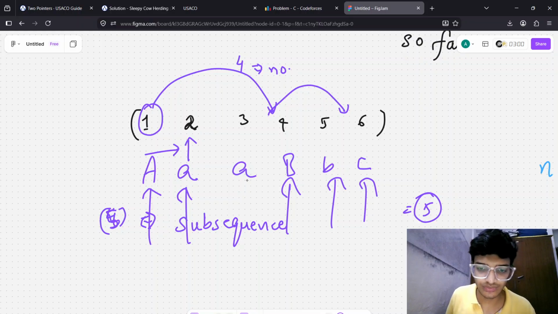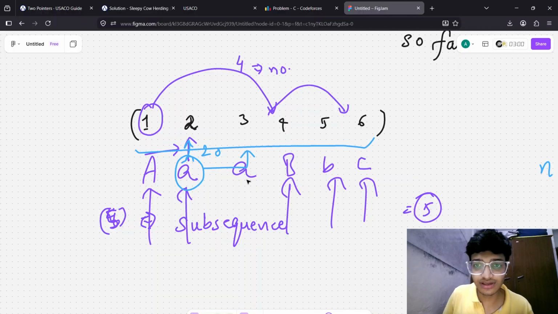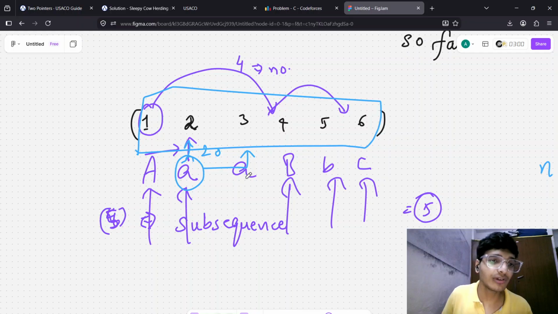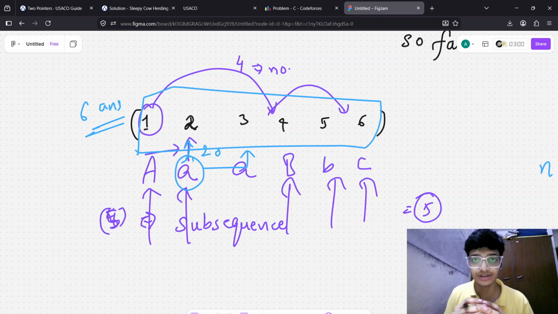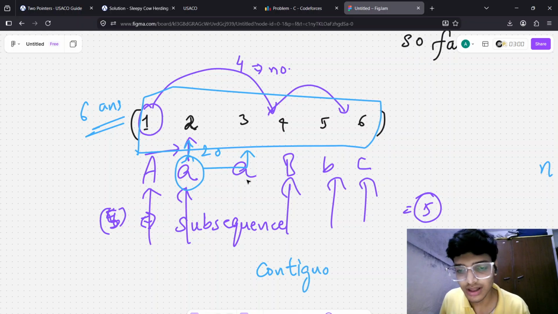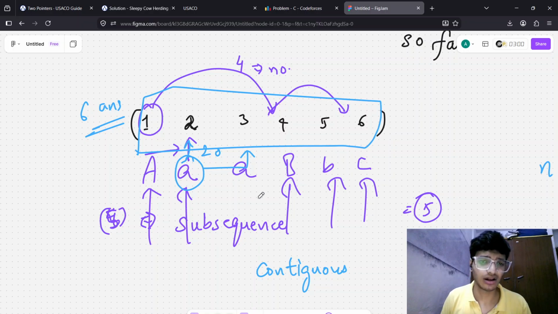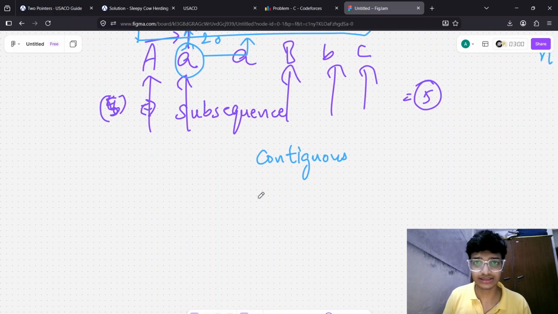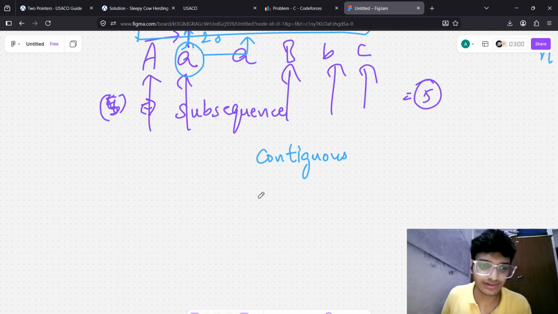Like if he had the first flat, then he has to move to the second flat. He has to choose the second one if he wants to choose. So this is the number of flats that he will take up, so the answer if you go like that will be six. So it's not a subsequence, it's a subarray. It's a contiguous thing first of all. And what do you think from the contiguous part? I think you may get the intuition behind that. That is sliding window. I know you are right.